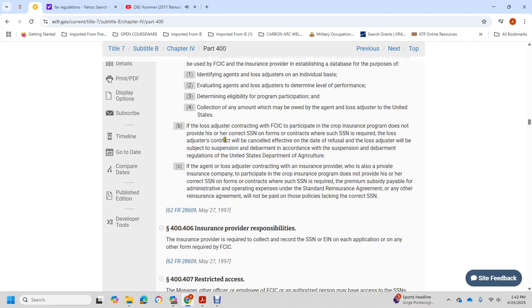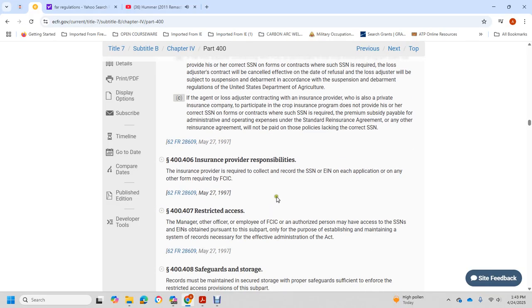SSN is required, and the loss adjuster contract will be canceled effective with the date of the refusal. The loss adjuster is subject to suspension by the Department in accordance with the suspension regulations of the United States Department of Agriculture. For an agent or loss adjuster contracted with the insurance provider to participate in the crop insurance program who does not provide his or her SSN in forms or contract, premium subsidy payable and other administrative and operating expenses under the standard reinsurance agreement and any other reinsurance agreement will not be paid for a policy lacking the correct SSN.